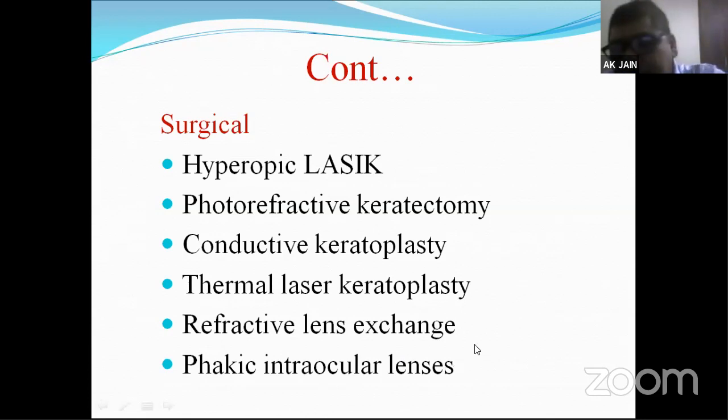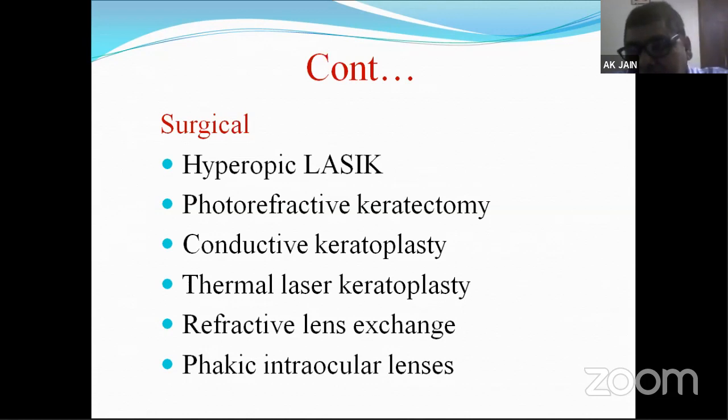But if you want, I can go through the steps of hyperopic LASIK, how we perform photorefractive keratectomy, what conductive keratoplasty is, what instruments are used, what the procedures are, and what thermal laser keratoplasty is. Refractive lens exchange is simple.